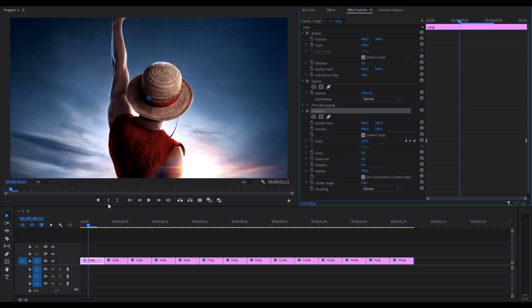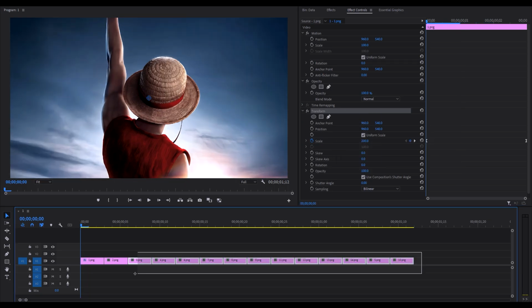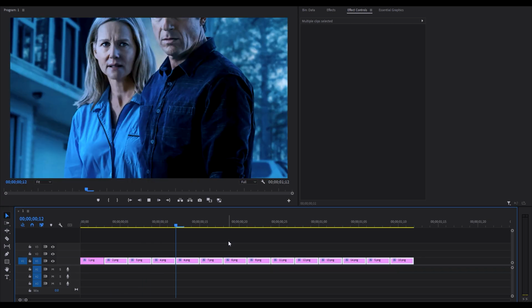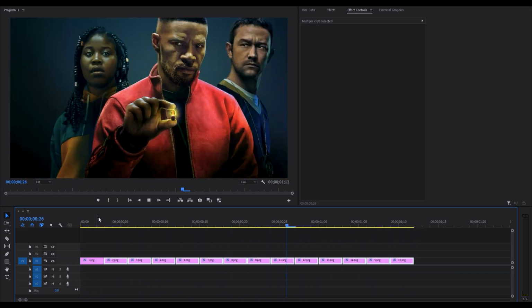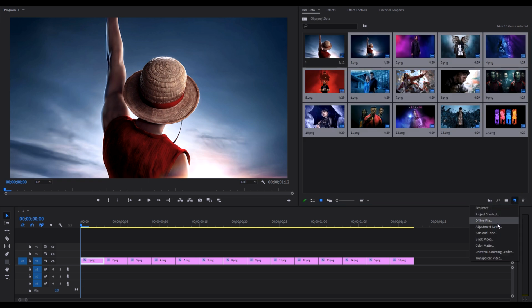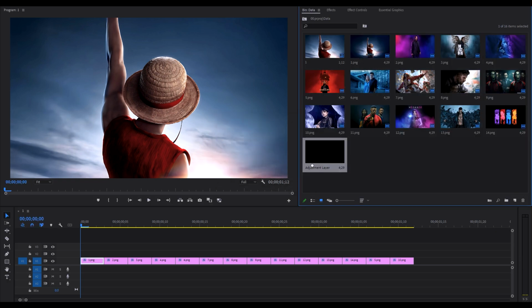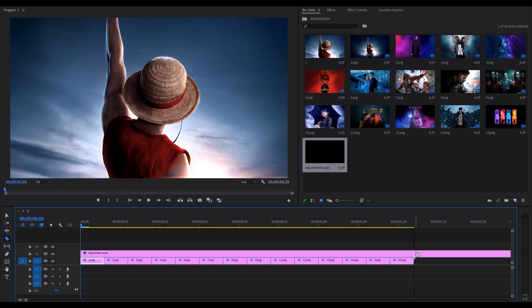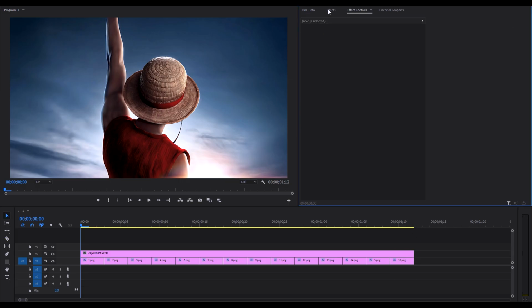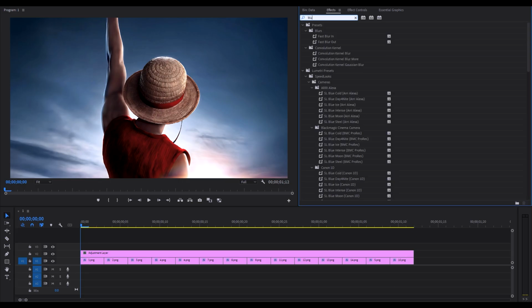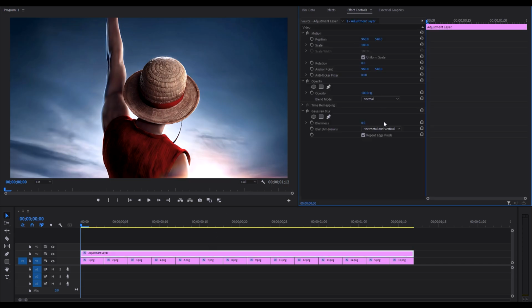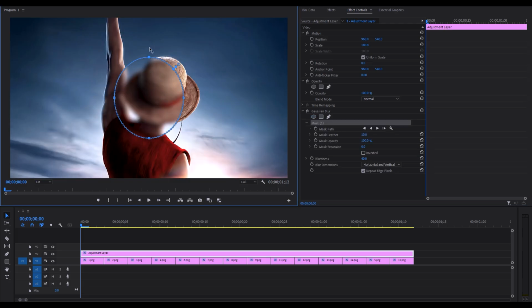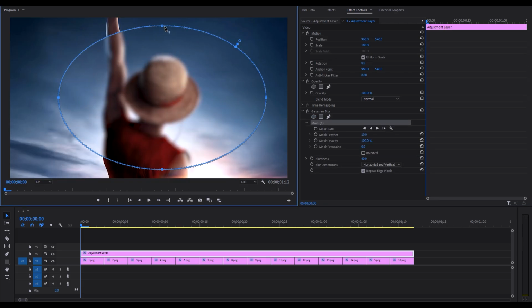Now copy the transform effect. Then select all the other clips and paste it. Now create an adjustment layer. Then apply blur effect and keep its value 40. Then select the mask tool. Then fix the mask position.